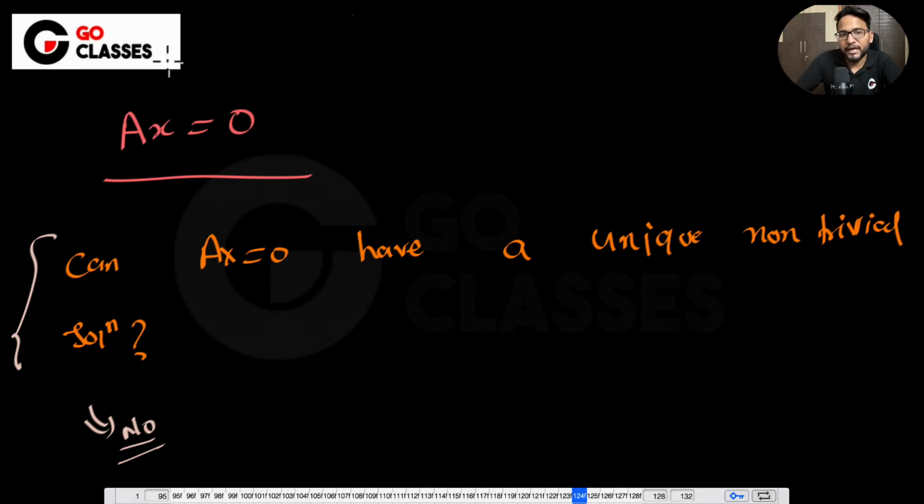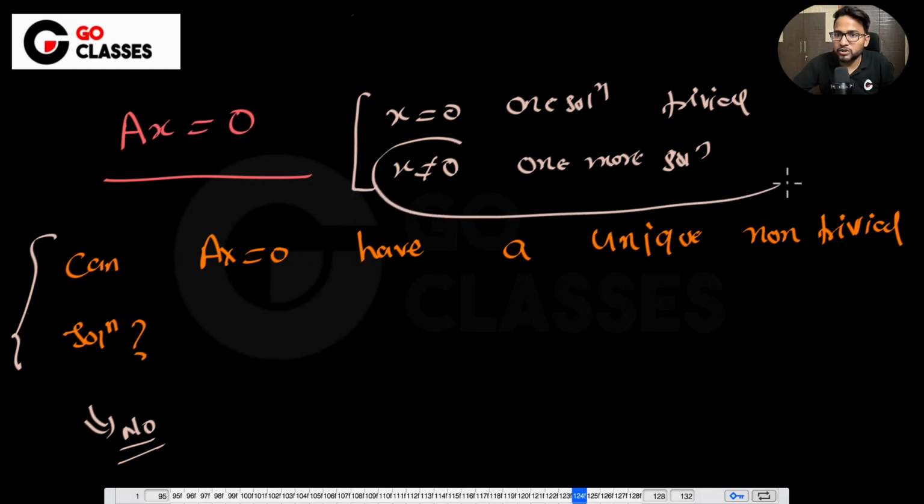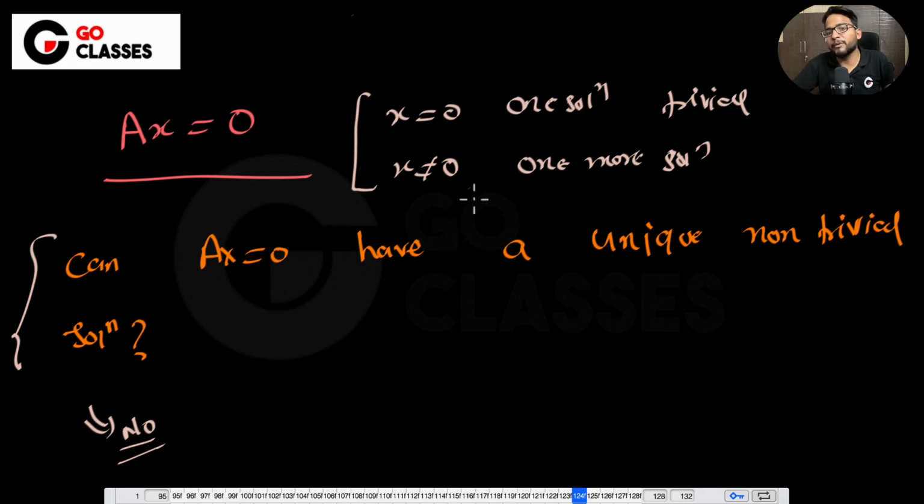Why? Because x equal to 0 is just one solution, which is the trivial solution. Let's suppose one more solution exists, where x is non-zero. Then these are the two solutions that you have. So either you have a unique solution or infinite solutions. You cannot have just two solutions, right? So if x not equal to 0 exists, then there must be many. If it is non-trivial, it cannot be just one, because x equal to 0 is already one solution.